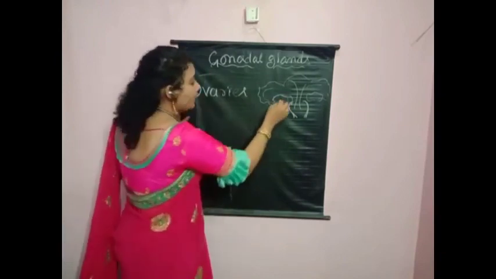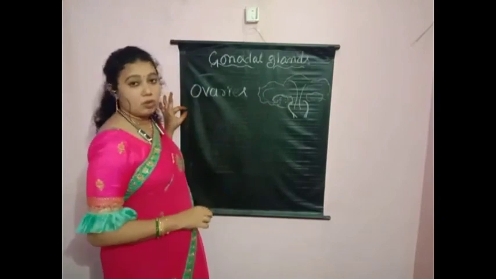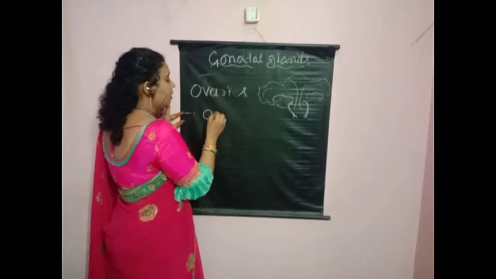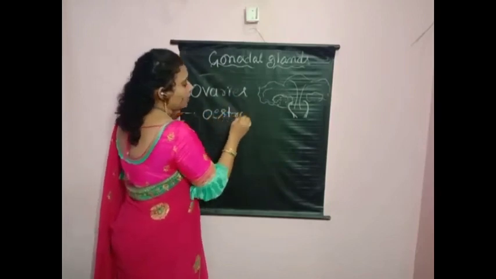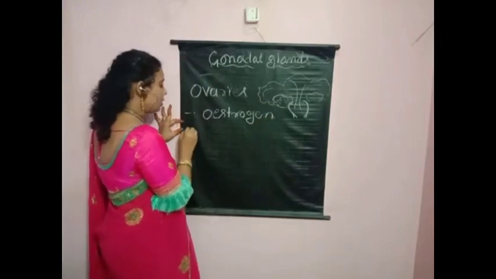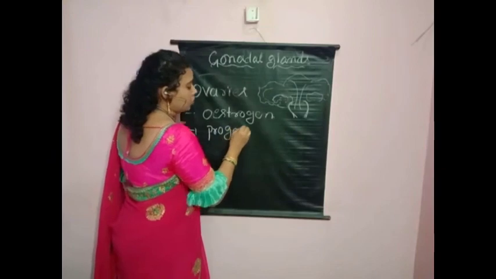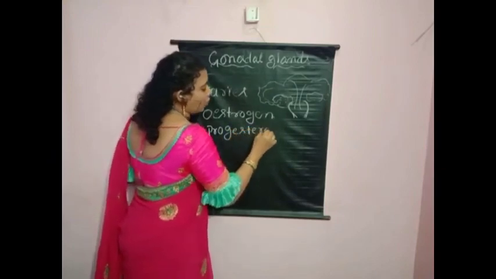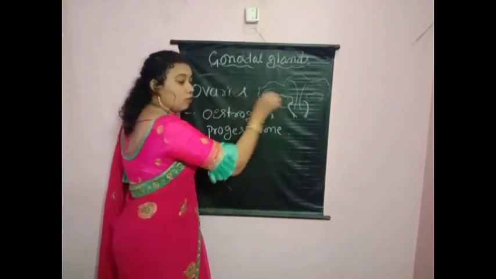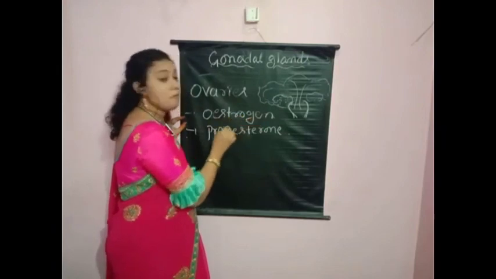Ovaries secrete which hormones? We are discussing hormones. Ovaries secrete two hormones. What are those, children? Estrogen hormone and progesterone hormone. Both hormones are secreted from the ovary.